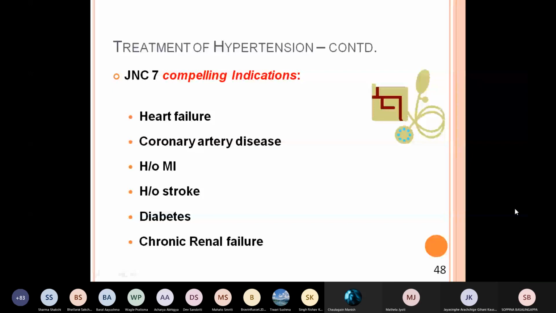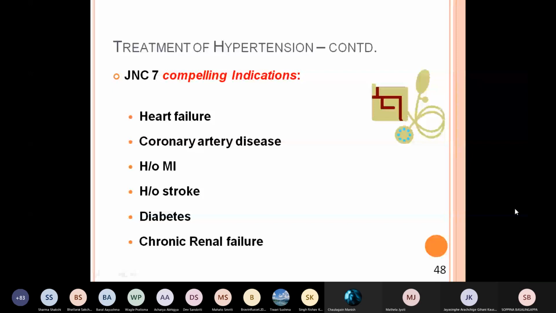Because of systolic overload, because of increased peripheral resistance. Coronary artery disease, ischemia, angina, history of myocardial infarction, history of stroke, diabetes, chronic renal failure. So whenever you see these indications, they are compelling indications. That means you have to act promptly. In the shortest duration of time, you should try to reduce the blood pressure.